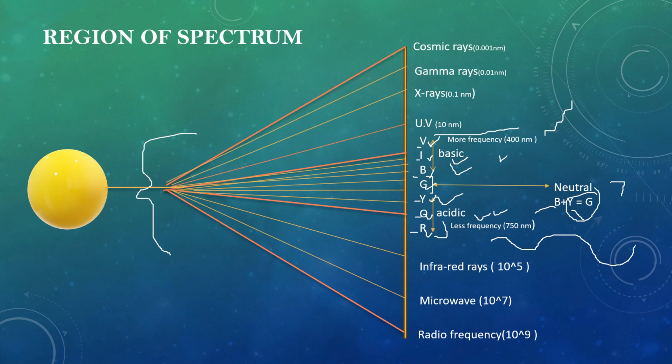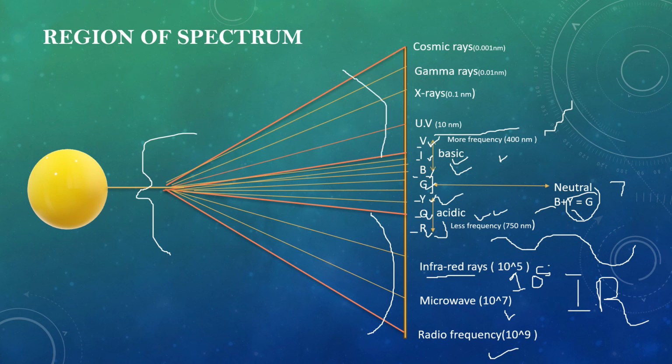Meanwhile, the region that is below the visible region is called the IR region. It consists of three parts. Infrared rays, whose wavelength is 10 raised to power 5. As I said, less frequency, more wavelength, they travel slowly. Microwaves have 10 raised to power 7. Radio frequency 10 raised to power 9. These are below the visible region.